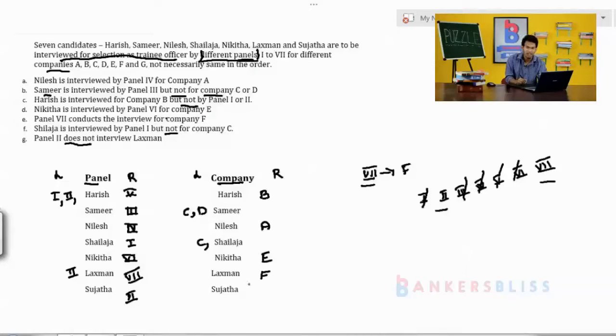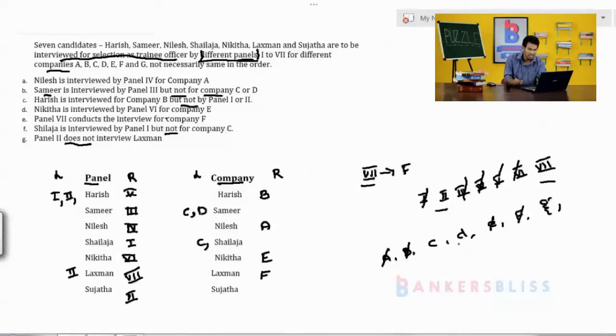Is it clear? After that, once again, you just write the company information: A, B, C, D, E, F, G. Okay. The number of companies here is A to G. A is finished, B is finished, E is finished, F is finished.